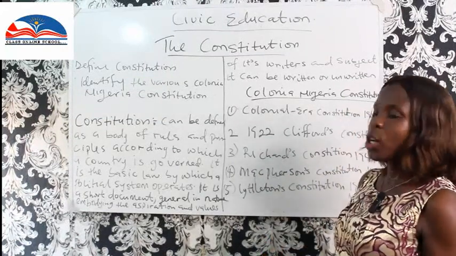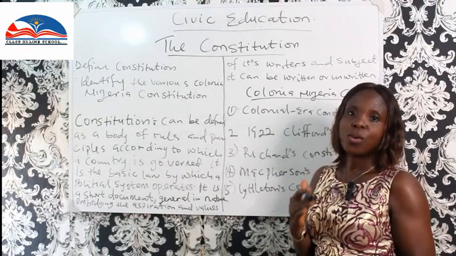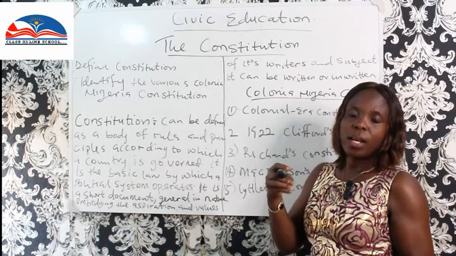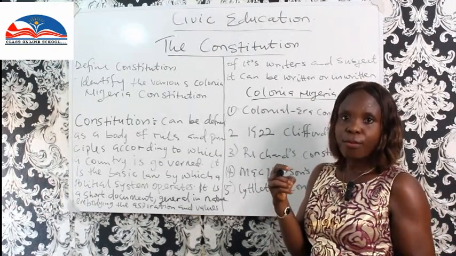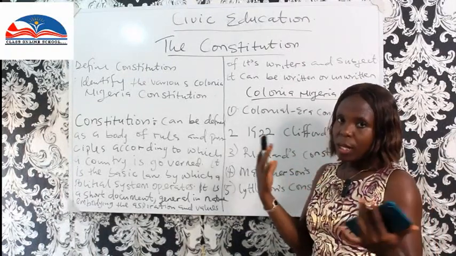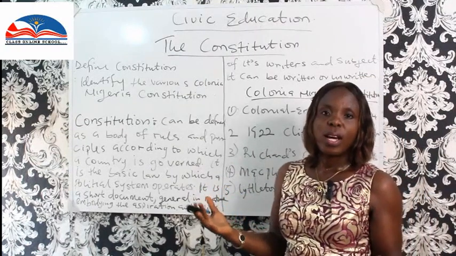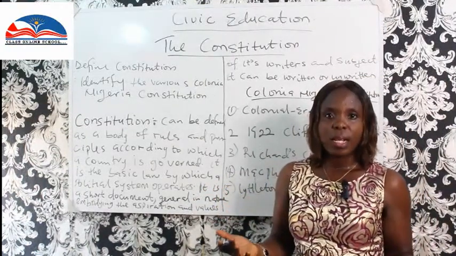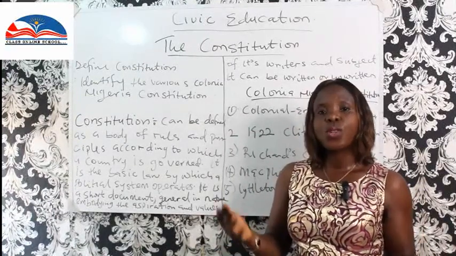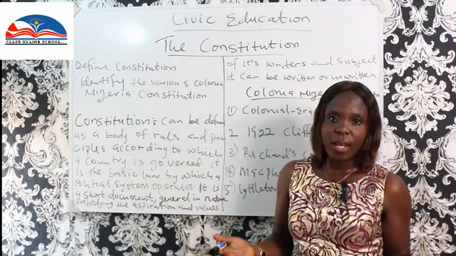It is a short document, like the Nigerian Constitution, in, let's say, booklet form. It is documented. Everyone can have access to the Constitution. You can get it and read it as a citizen of Nigeria. You should know your constitutional rights, and you should know what the Constitution contains.